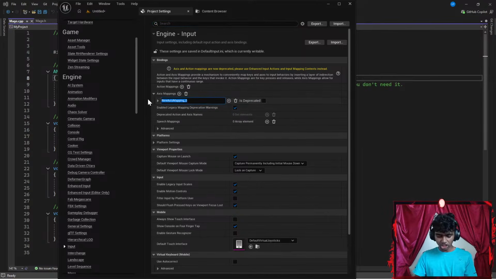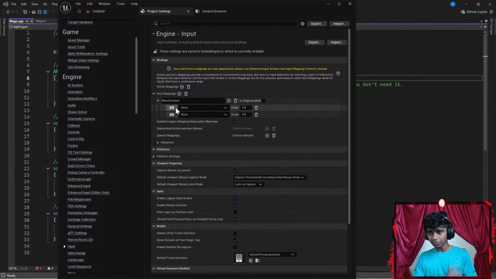Let's change this to MoveForward. Again, guys, I'm really good at adding key controls right now. Spelling correct, F-O-R-W-A-R-D. There we go. I will be speed running this part of adding the key controls. Then I go with plus and plus. This is going to be for W, that is going to be for S. W is going to be -1, S is going to be +1.